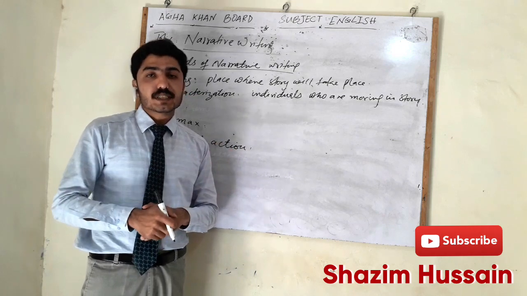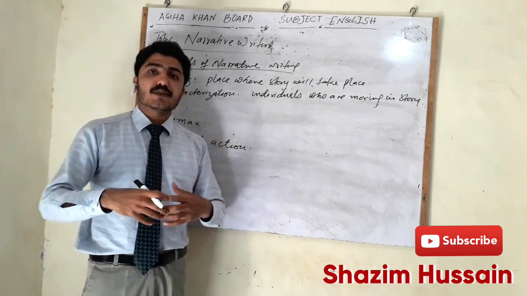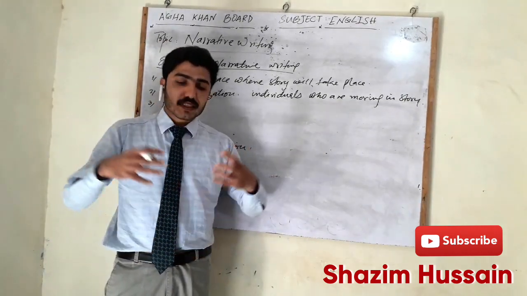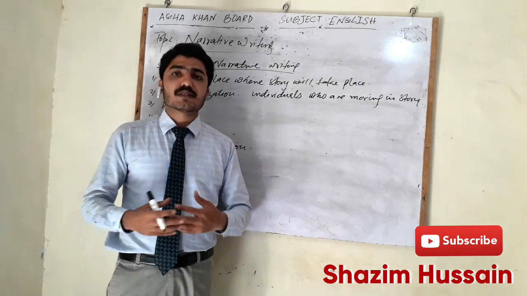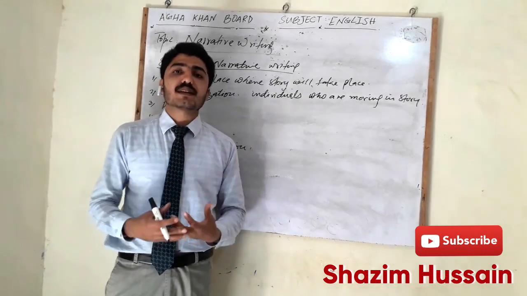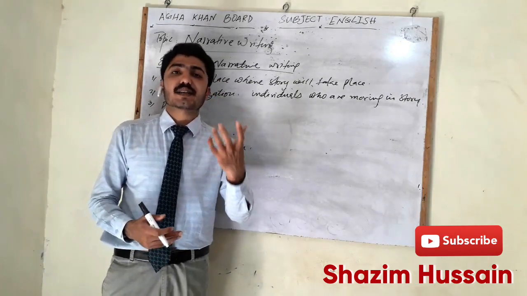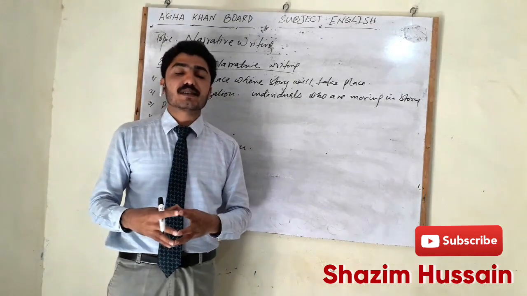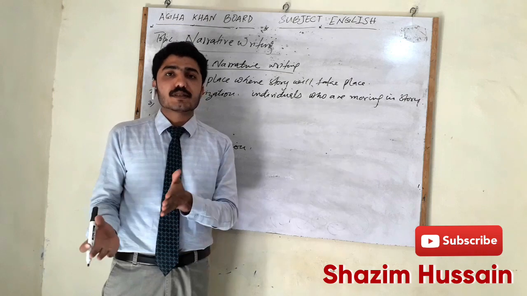Now the third point is the plot of the story. Plot means scenes, how you are arranging scenes, the internal structure of the story. The scenario, the scenes, the actions, all these things combined together are called the plot. Plot means the skeleton of the story. This skeleton should be made strong, and it is very necessary that this scene comes after this scene.